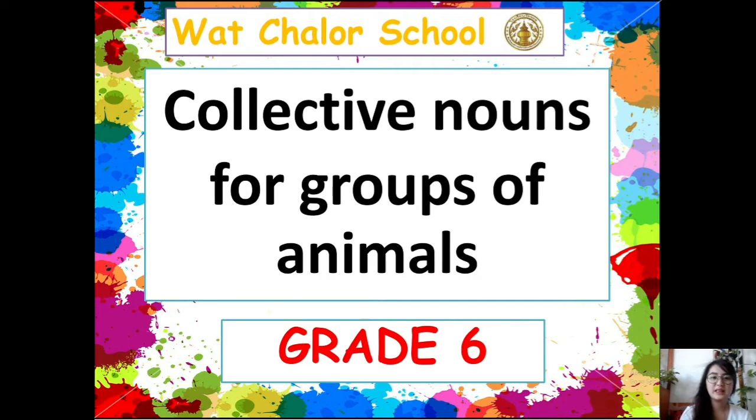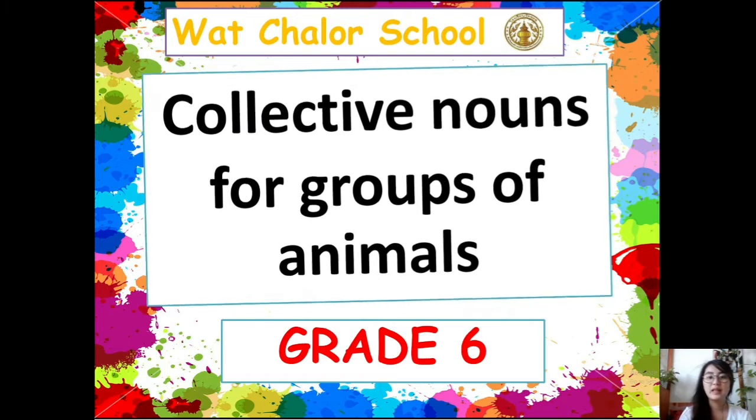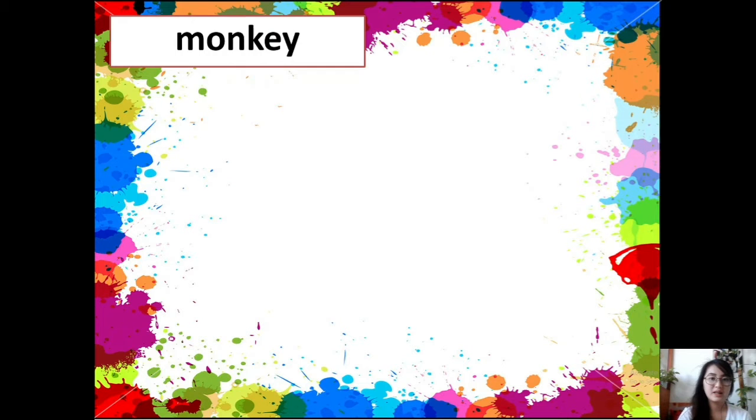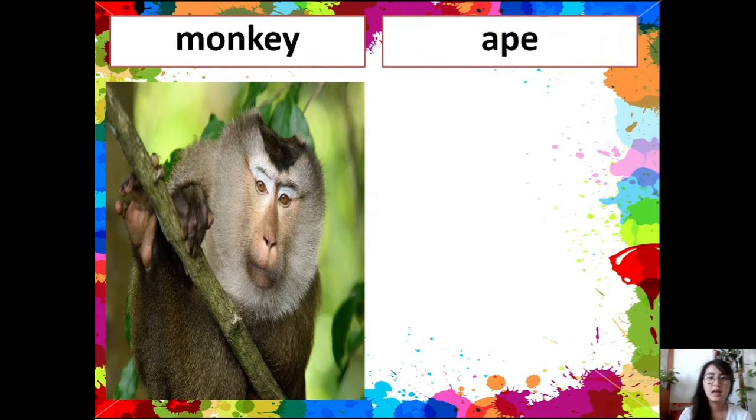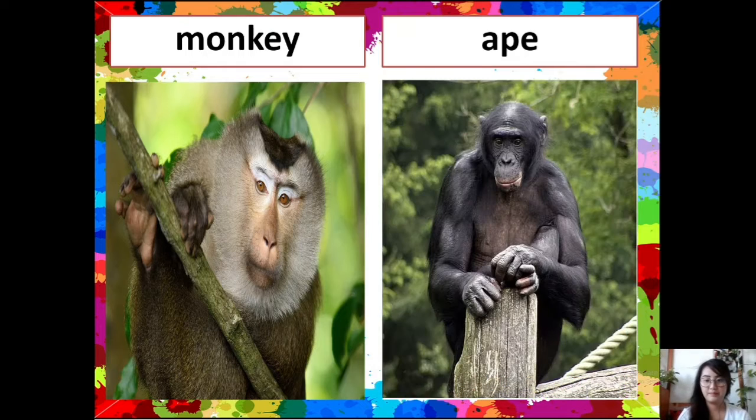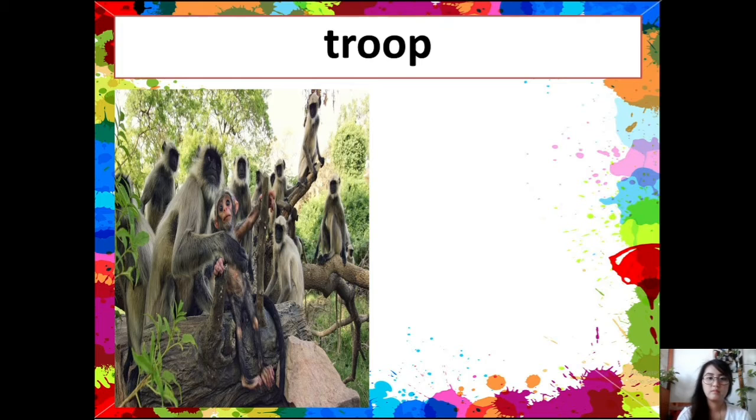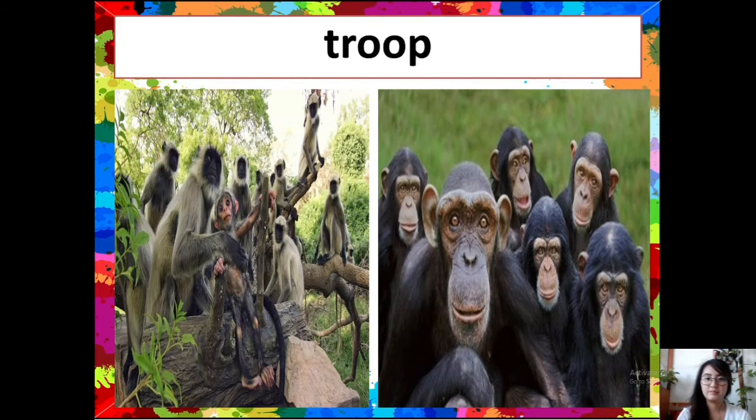Our topic for today is about collective nouns for groups of animals. For monkey and for ape, the collective noun for monkeys and apes, we call them troop. A troop of monkeys. A troop of apes.